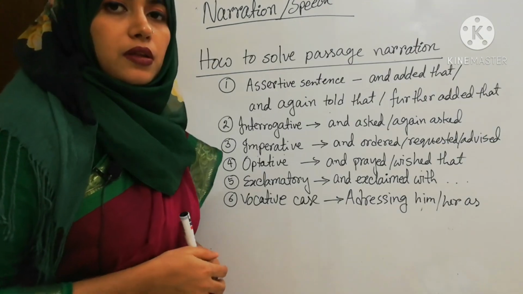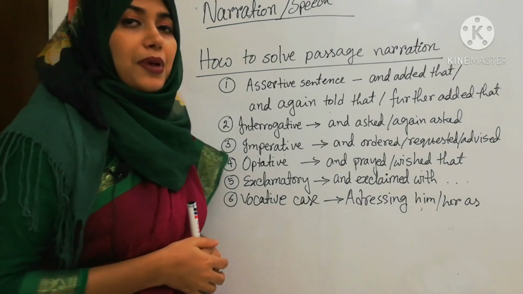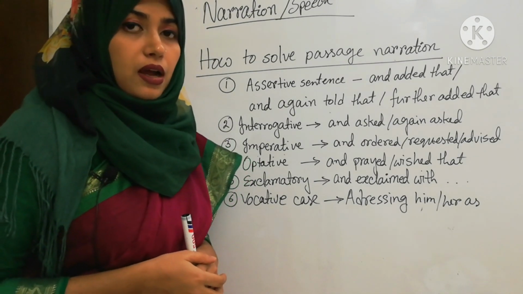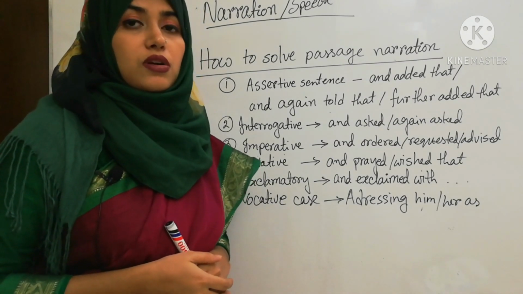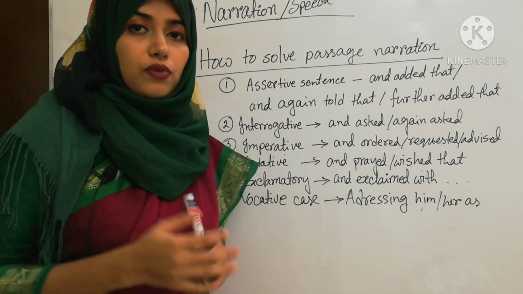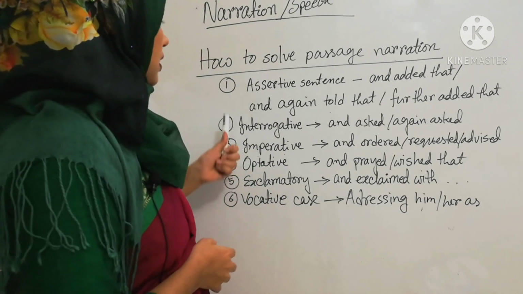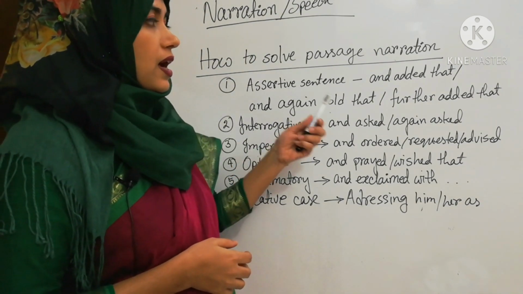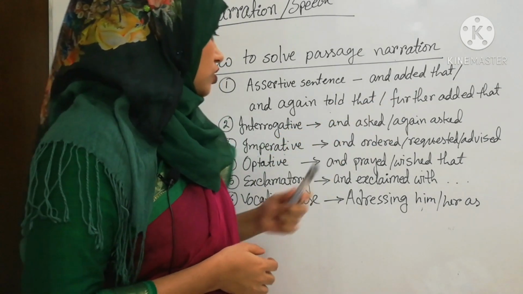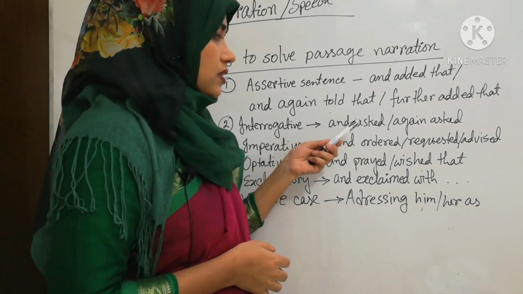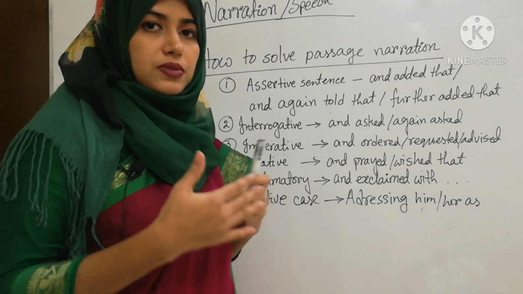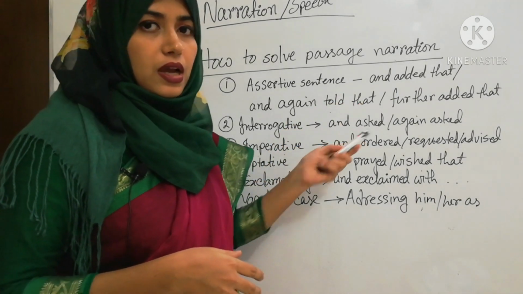Okay. Now let's see how to solve passage narration. We have discussed the 5 types of structures, and now you need to connect the sentences or speeches while answering passage narration. What you have to do for answering passage narration? In case of assertive sentence, you are going to add the speeches using the linkers like and added that, or and again told that, or further added that. Okay, if there are several assertive sentences, you can use them accordingly.